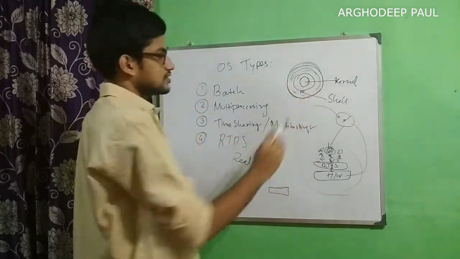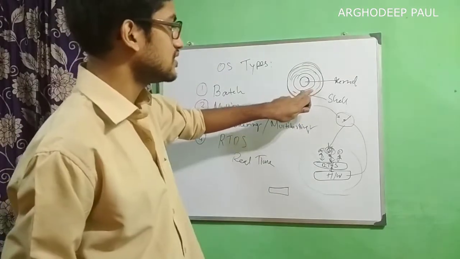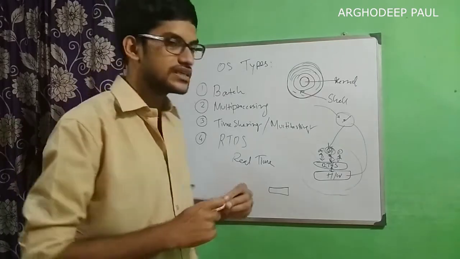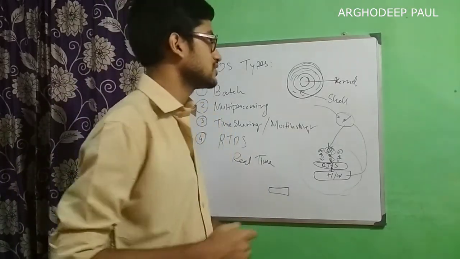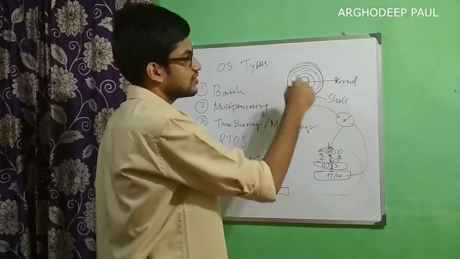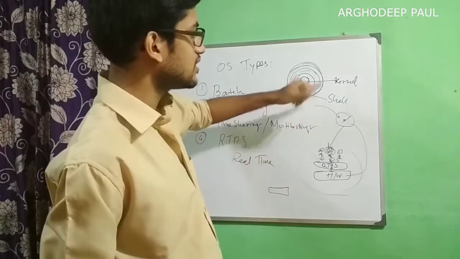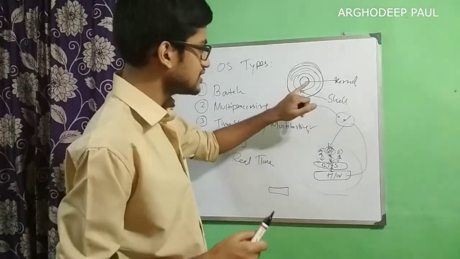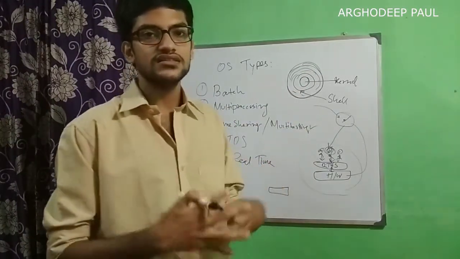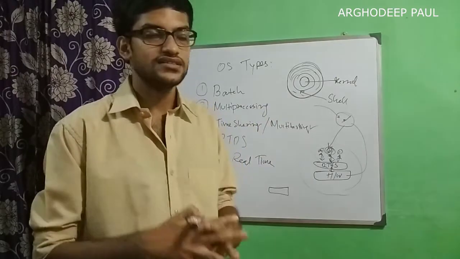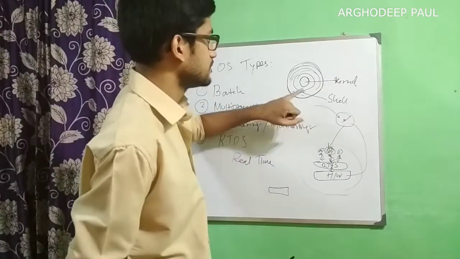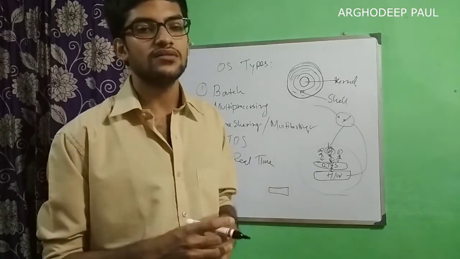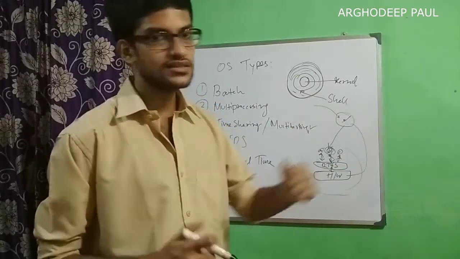This part is open and available for the application software or apps, like A, B, C, D, all those applications. They will be communicating with the shell, and the shell will be communicating with the kernel. The kernel is the main engine. Your car has an engine, and the engine provides some handles, some levers, to control it.